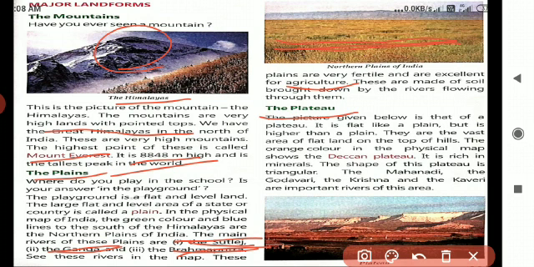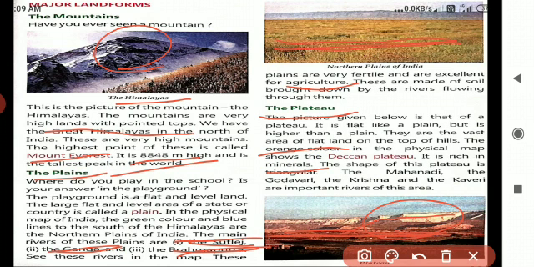Here the next one is plateau. It also has flat area, but it is a little bit higher than the plains. See here, it is a little bit higher than the plains. It represents orange color. What is that? Orange color. And then it is rich in minerals.